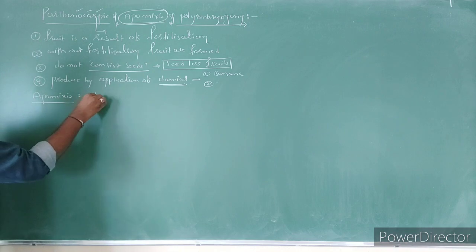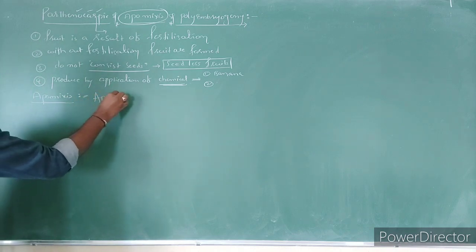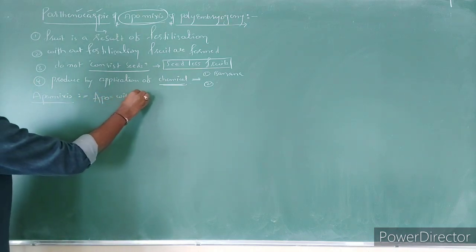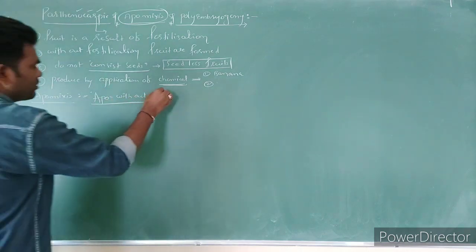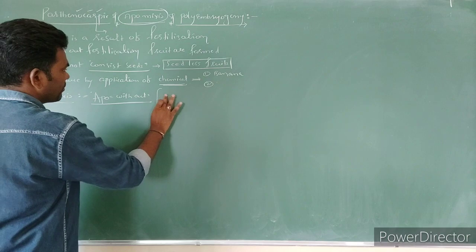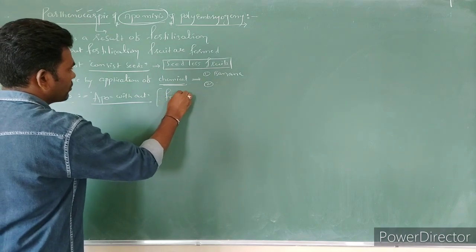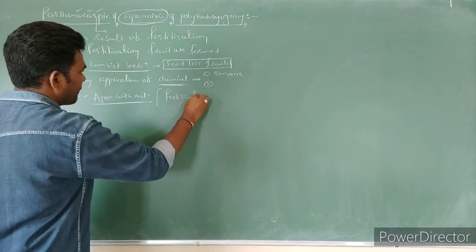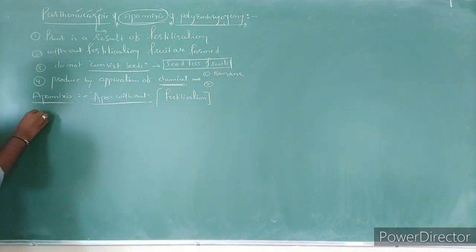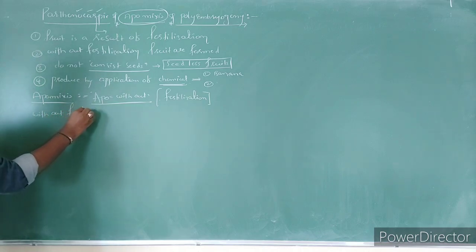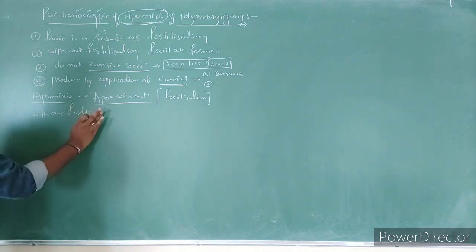Apomixis. Apo means without, right? So here without means without fertilization.